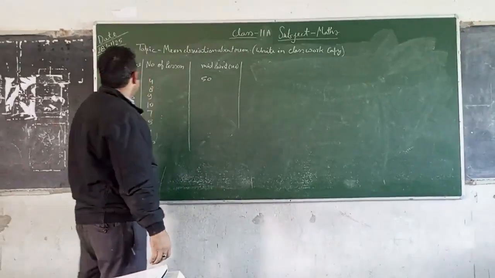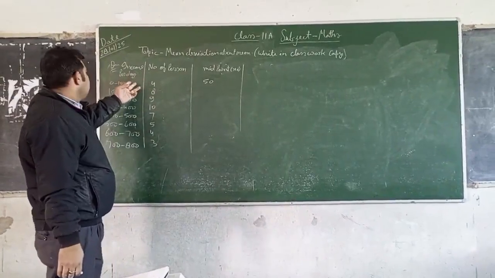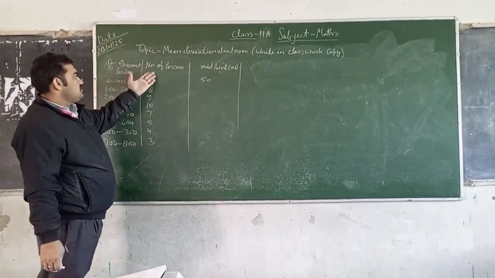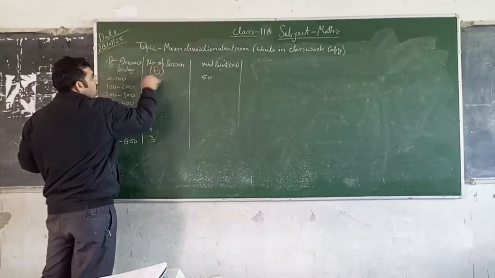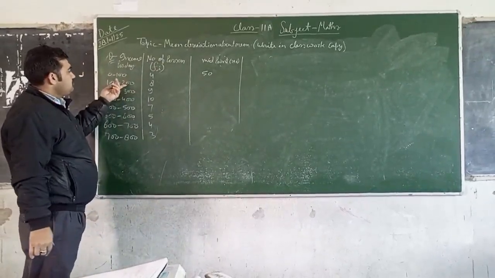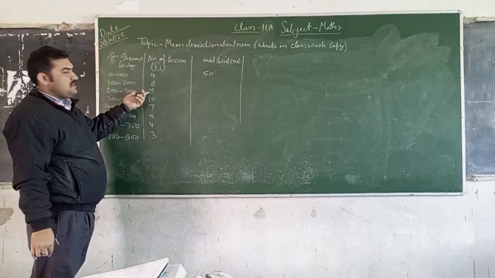The question is again income per day. The range is 0 to 100 rupees per person. This is the frequency fi. 0 to 100 rupees, 4%; 100 to 200 rupees, 8%; 200 to 300 rupees, 9%.